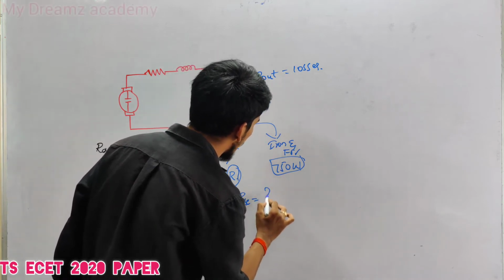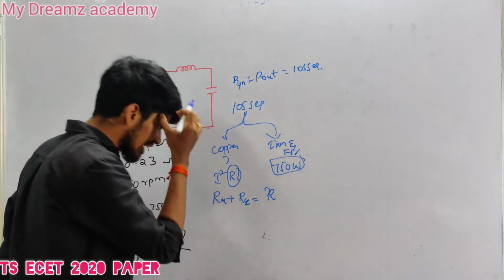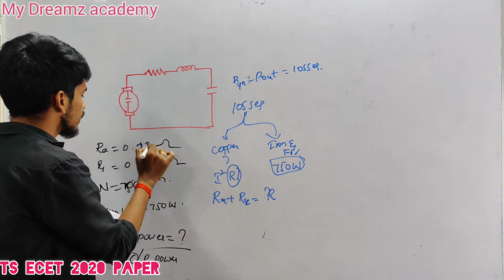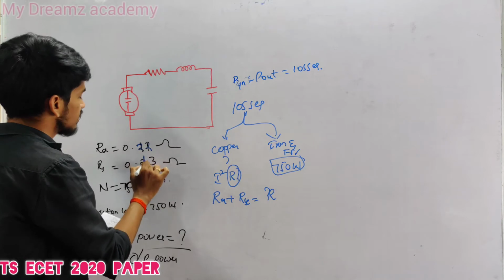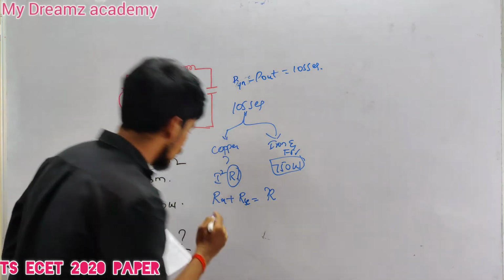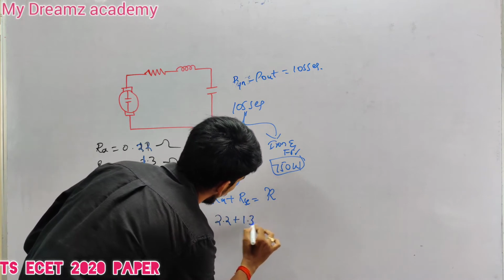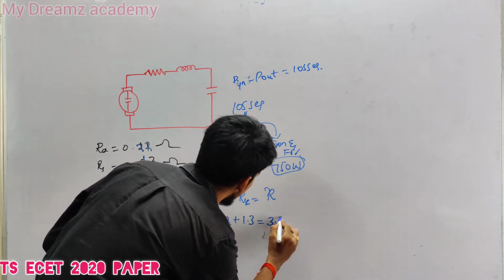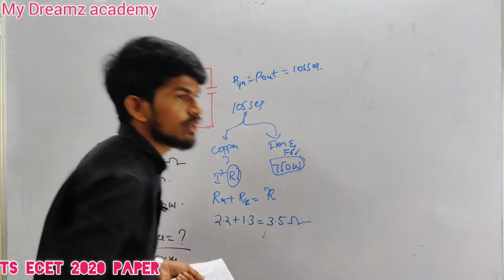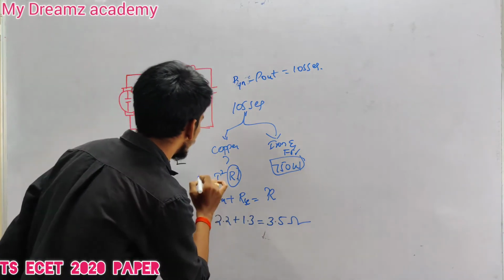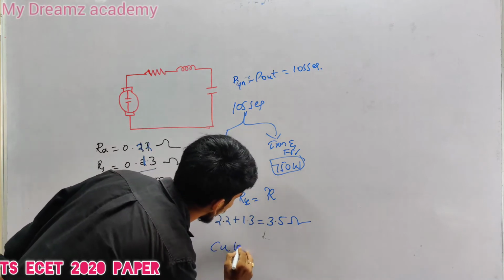You will get R value by calculating. RA value is given as 0.22 and RS value is given as 1.3. You will get 3.5 ohms. 3.5 ohms. And now you are calculating copper losses.